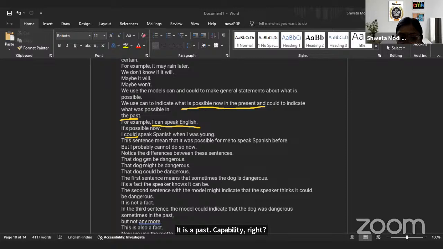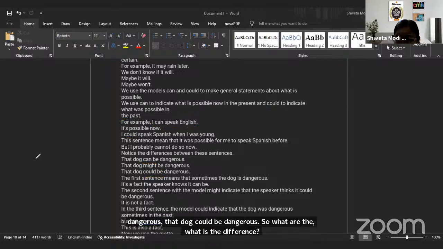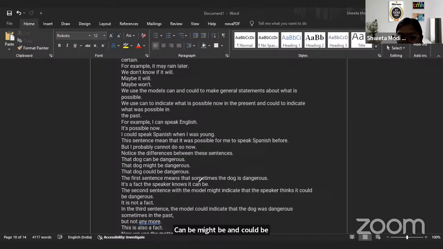Now, that dog can be dangerous. That dog might be dangerous. That dog could be dangerous. So, what is the difference? Can be, might be, and could be. Can be is sometimes. Okay. Could be is it is not a fact.